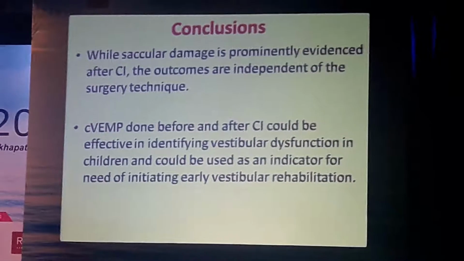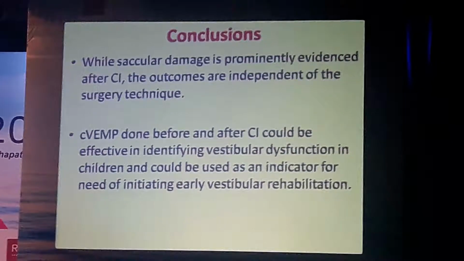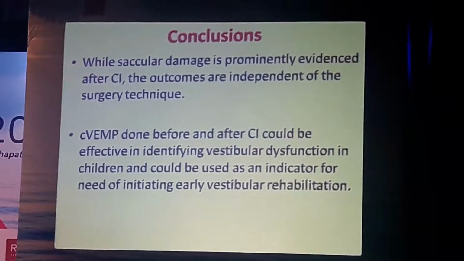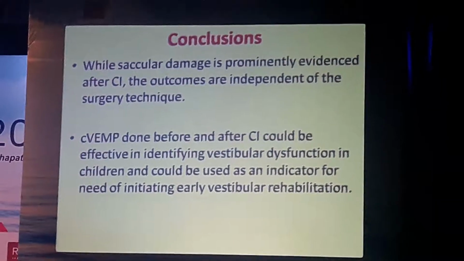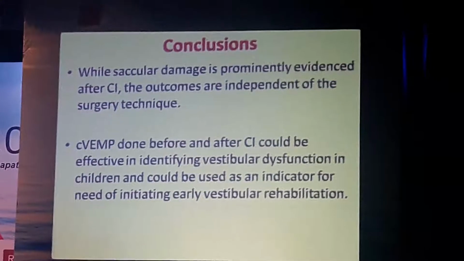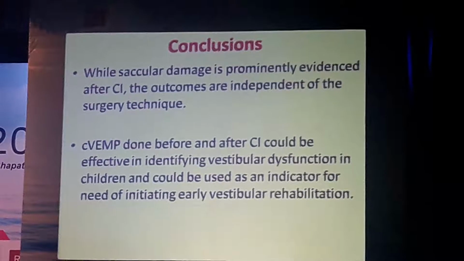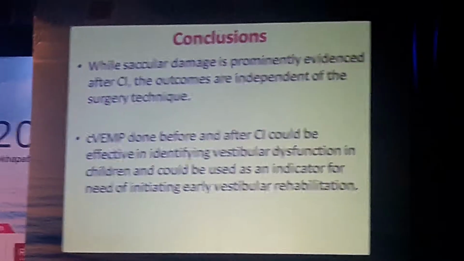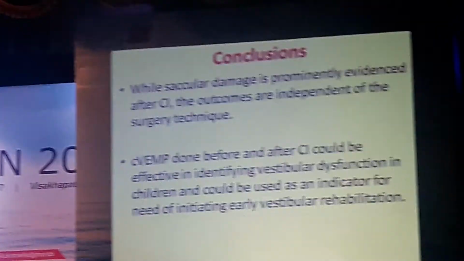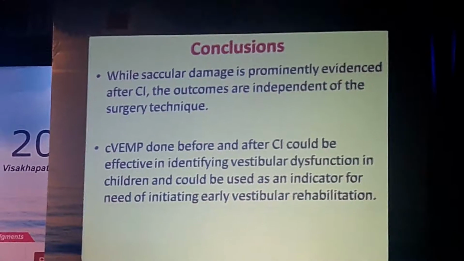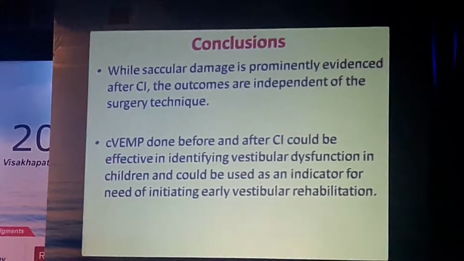So to conclude, it gives us an indication that there is a possibility of saccular damage, which is prominently evident after cochlear implantation. And the good thing is the outcomes are independent of the surgical technique, whether Veria or mastoidectomy. At the same time, cVEMP before and after CI will probably help in identifying vestibular dysfunction in children, and could be used as an indicator for the need of initiating early vestibular rehabilitation.